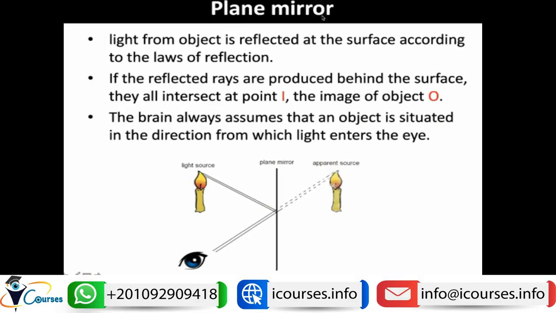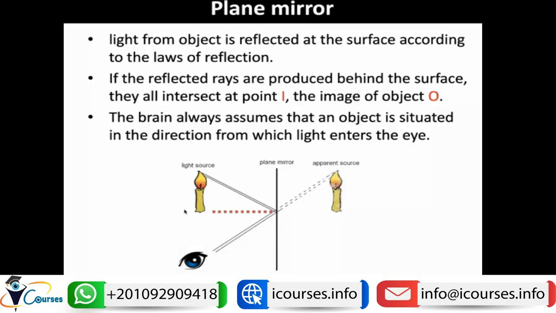So if we have a plane mirror like here, and we have an object, this object will project light rays over this plane mirror, and then the light will be reflected according to the law of reflection. So this is the incident light, and this is the normal, and this is the reflected light. So the angle of incidence will be equal to the angle of reflection.